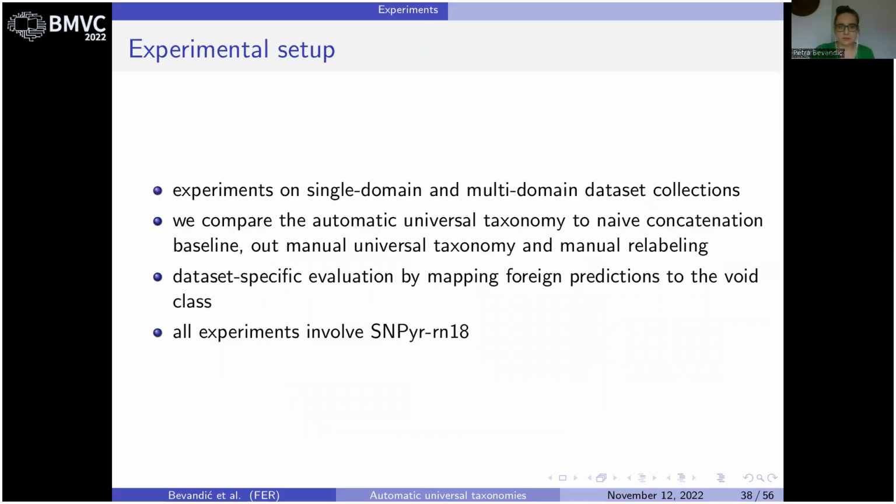We next look at our experiments, which we performed on dataset collections which varied in size and scope. We compared our automatic universal taxonomies to the naive concatenation baseline, as well as manually constructed universal taxonomies. We used the efficient pyramidal SwiftNet model with a ResNet backbone. Note that we use evaluation with the void class in our experiments, since these models may produce foreign predictions.